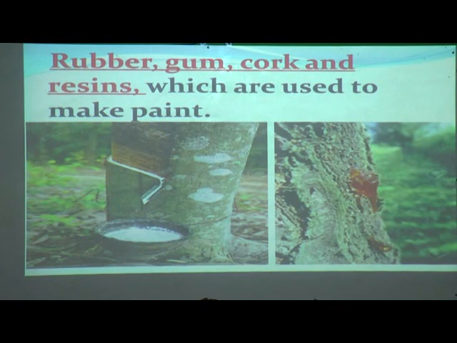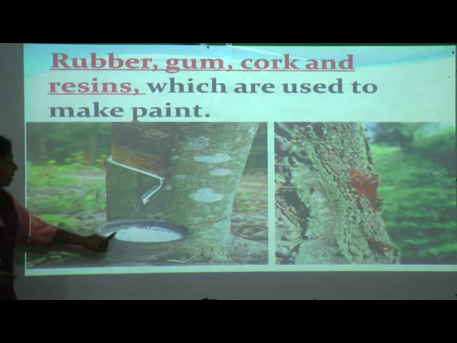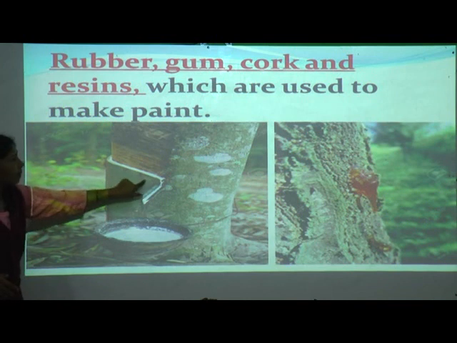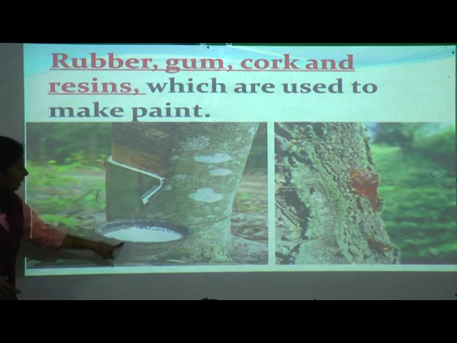Now what will the forest give us? First, they give us rubber, gum, cork and resins, which are used to make paint. Here, see students, you all know trees. Around our surroundings we can see so many trees. Friends, we regularly use rubber. How does it come? From a tree. When we tap it, can you see this white color? From the tree only it is coming out, all juicy, and it is collected in a bowl.